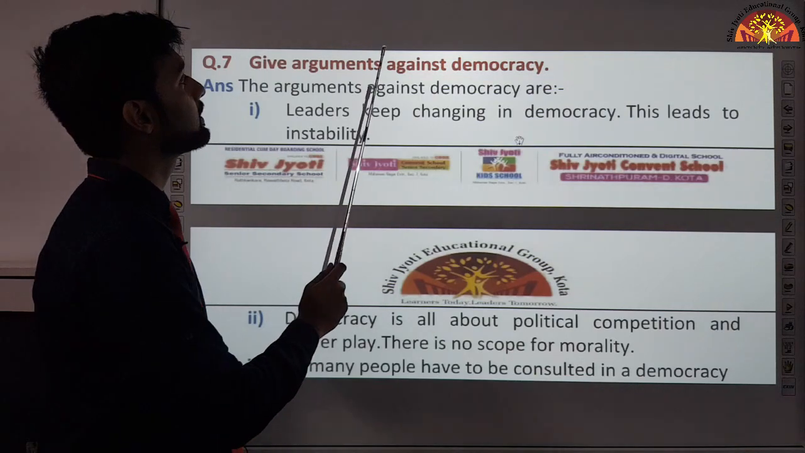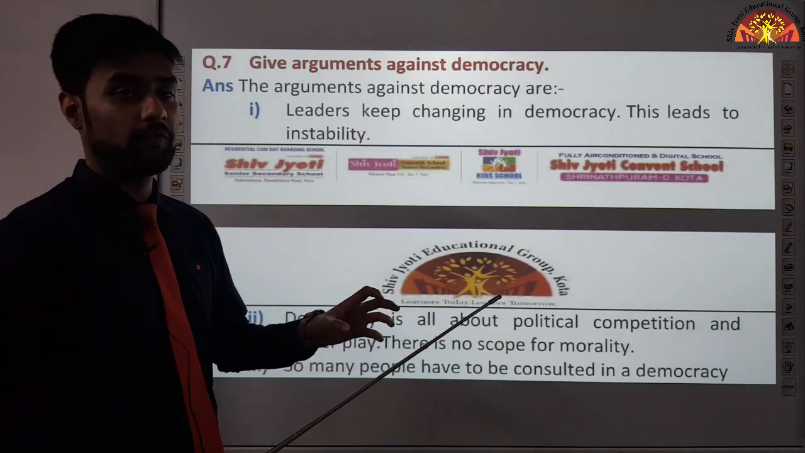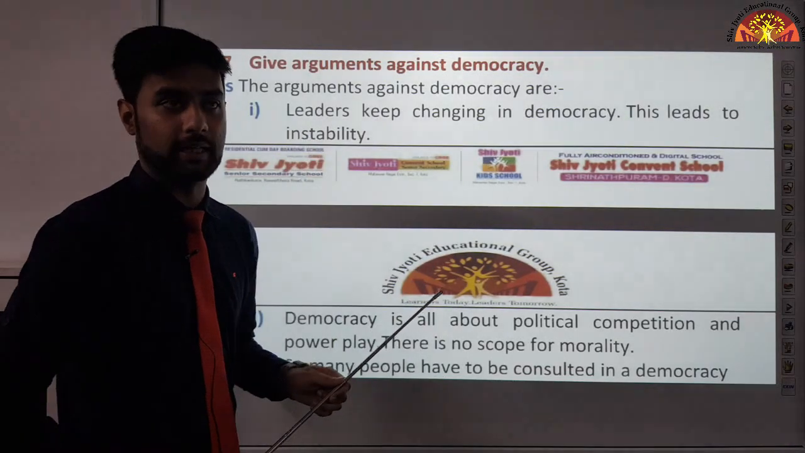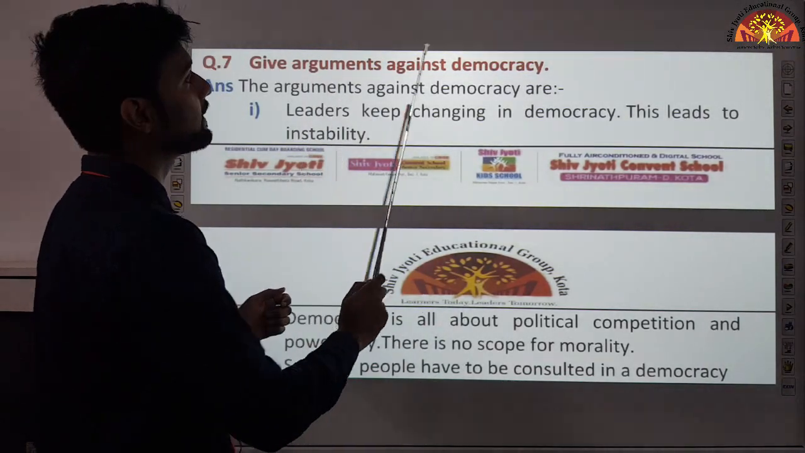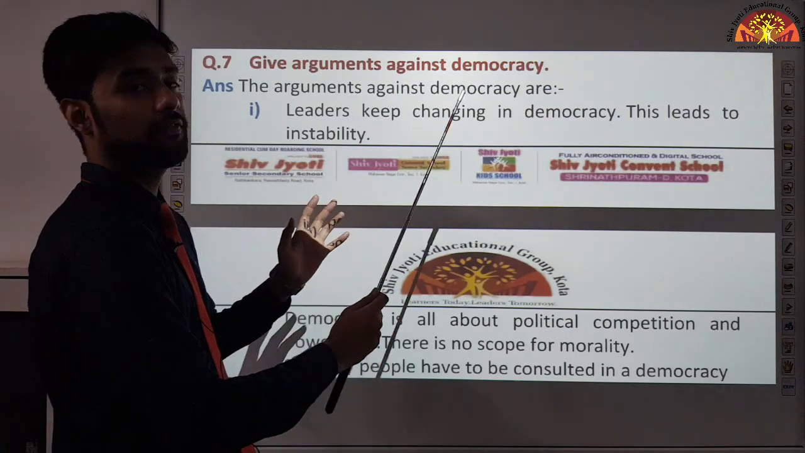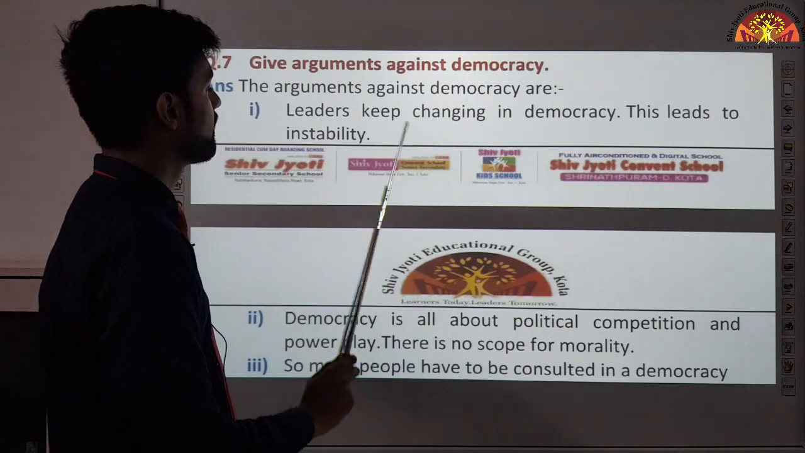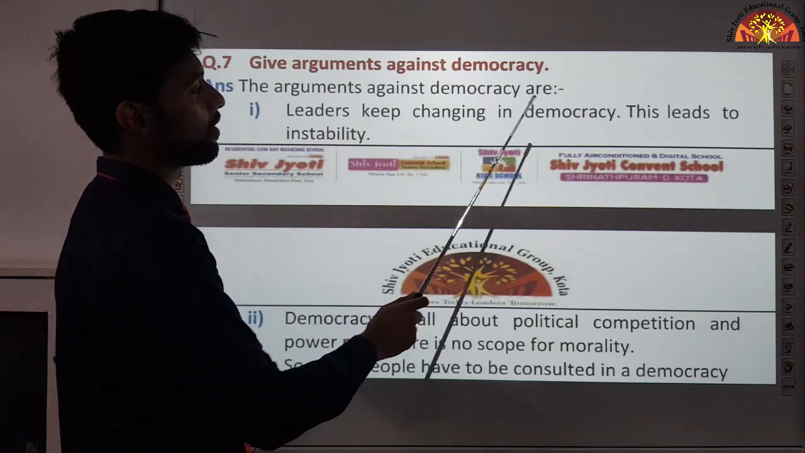Now, give arguments against democracy. Up until now, we have glorified democracy, correct? We explained what good things there are in democracy. Now, we are giving arguments against democracy because we have to see it from both viewpoints, right? So the arguments against democracy are, first, leaders keep changing in democracy.